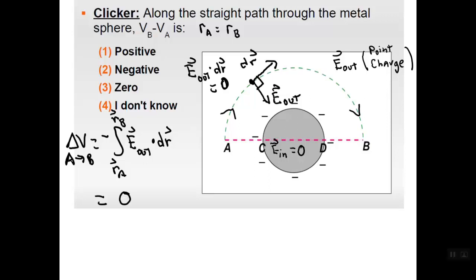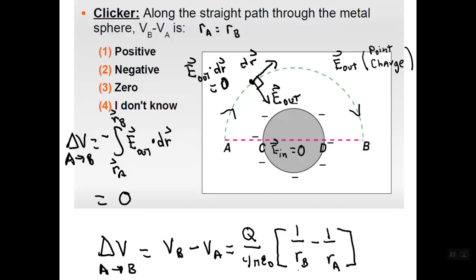Alternatively, we could work this out a different way. We could use our expression for the change in electric potential for a point charge, and since points A and B are the same distance from the center of the sphere, delta V must be 0. So the correct answer here is V sub B minus V sub A is equal to 0.